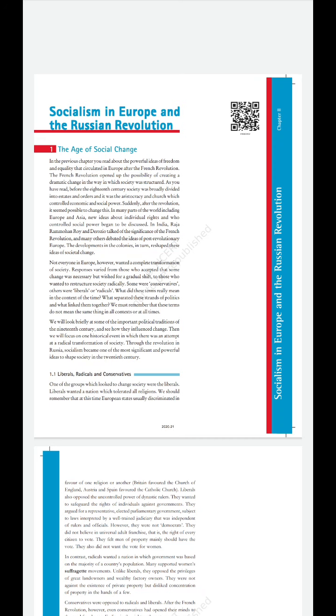Now, there were two main developments that took place in the Russian Revolution. One was the event of 1905, which was also known as the Bloody Revolution. Next was the 1917 event, and 1917 witnessed two events. The first one was the February Revolution, the other one was the October Revolution. Keep in mind, in the Russian Revolution you had the February Revolution and October Revolution. However, in the French Revolution, we had the July Revolution. I hope you remember.